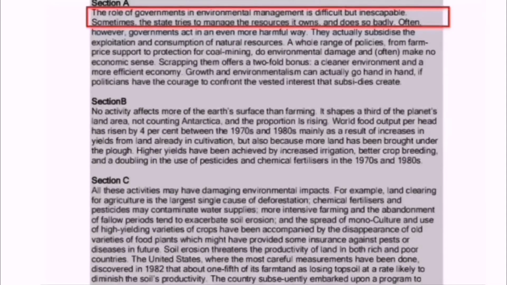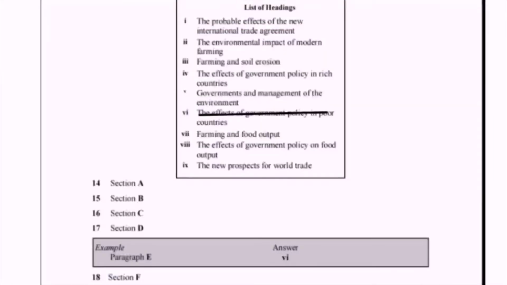Environmental management is also a keyword and it is also available in the heading number 5. So the right heading for paragraph A is heading number 5. Governments and management of environment, and we can cross the heading number 5 in the list of headings and we can write the Roman 5 in front of question number 14.